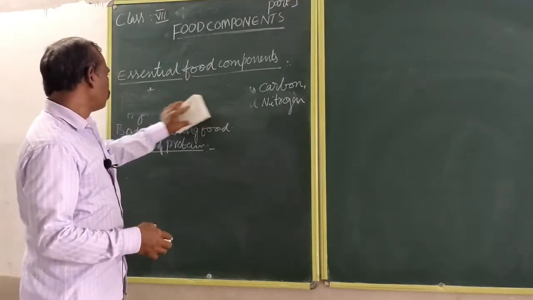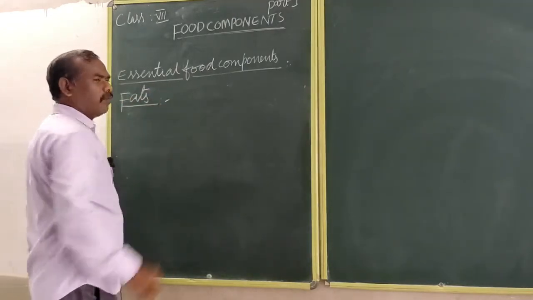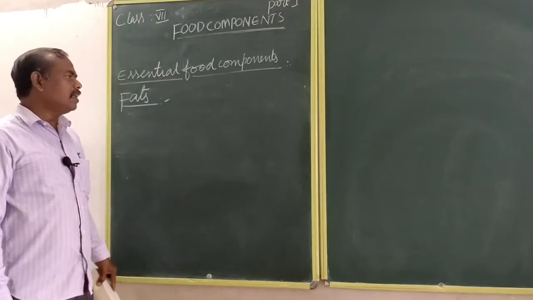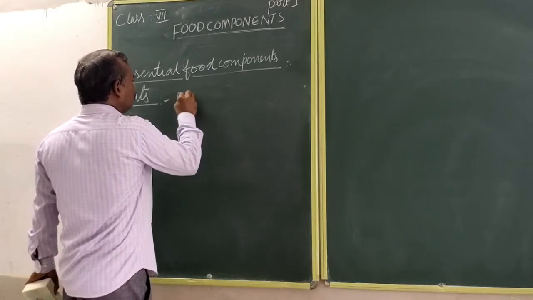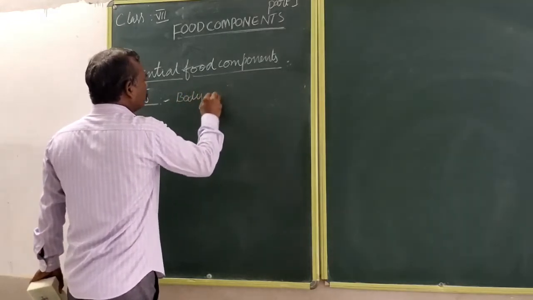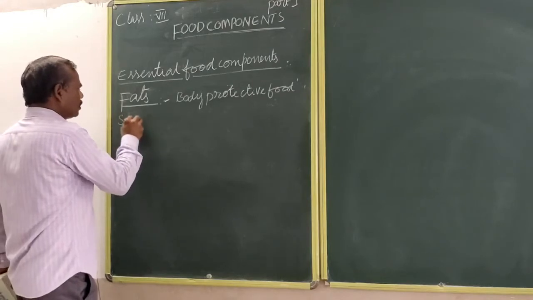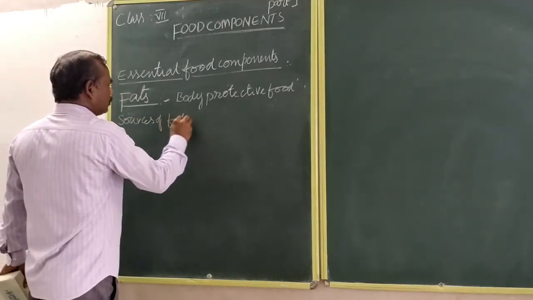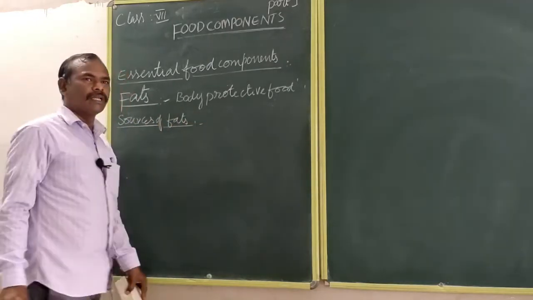The next essential food component is fats. First was carbohydrates, then proteins, then fats. Fats are also known as body protective food. What are the sources of fats?